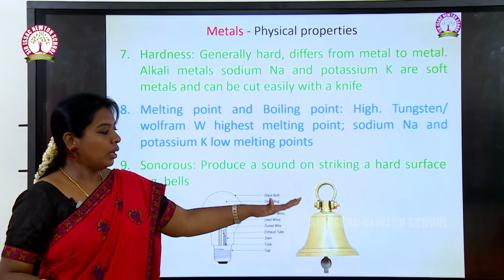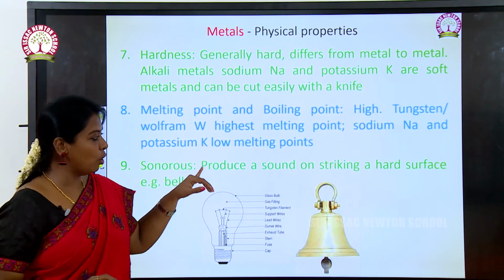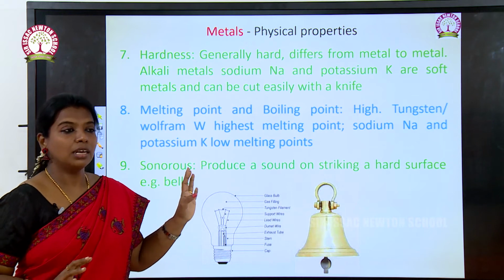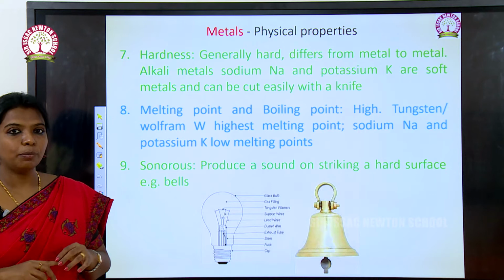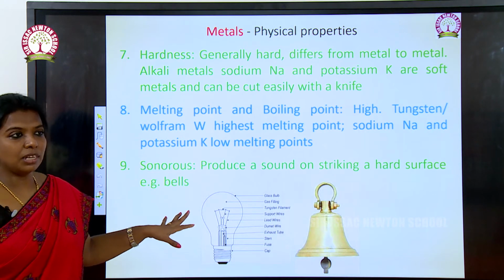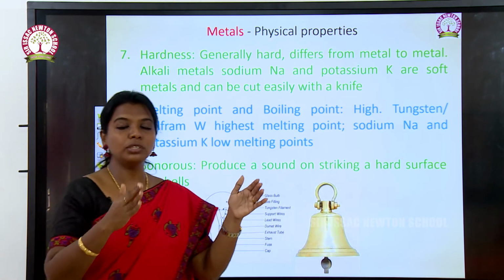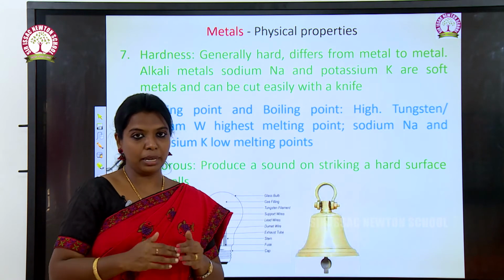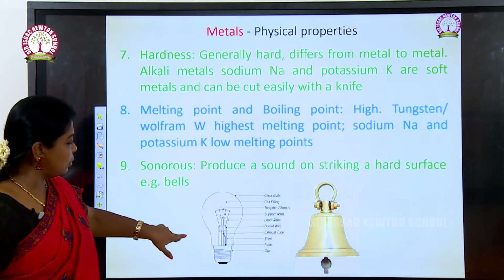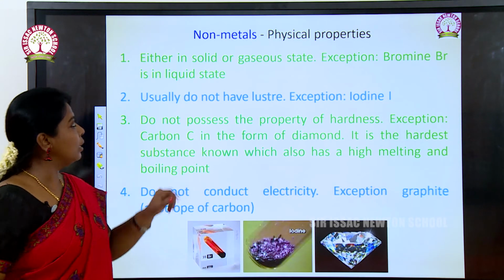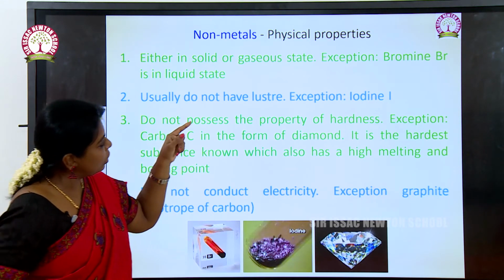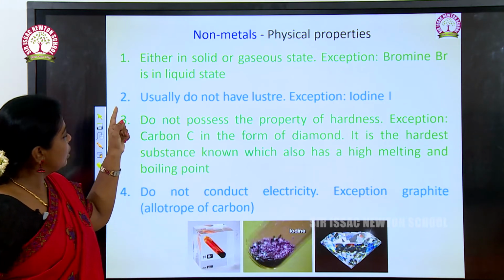So there are nine properties of metals. So far we have seen hardness, malleability, ductility, melting point, boiling point. These are the important characters and properties of a metal. And now we are going to see the physical properties of non-metals.